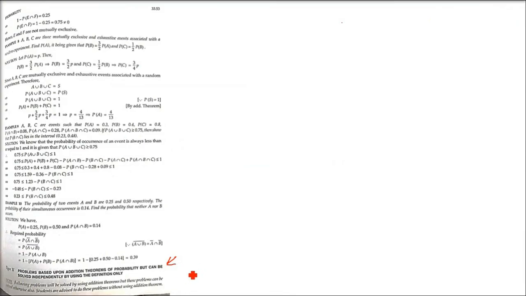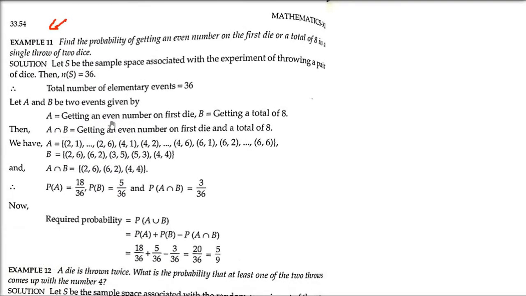The next type is problem based upon addition theorems of probability, but can be solved independently by using the definition only. So we can use the formula also and definition also. So both of these we are going to combine, and then we will arrive at the solution. So first one we will take. This is just for your know-how, because when you jump into the solution, then you will be able to know what we have done. So amalgamation basically of formula and the thought of probability.